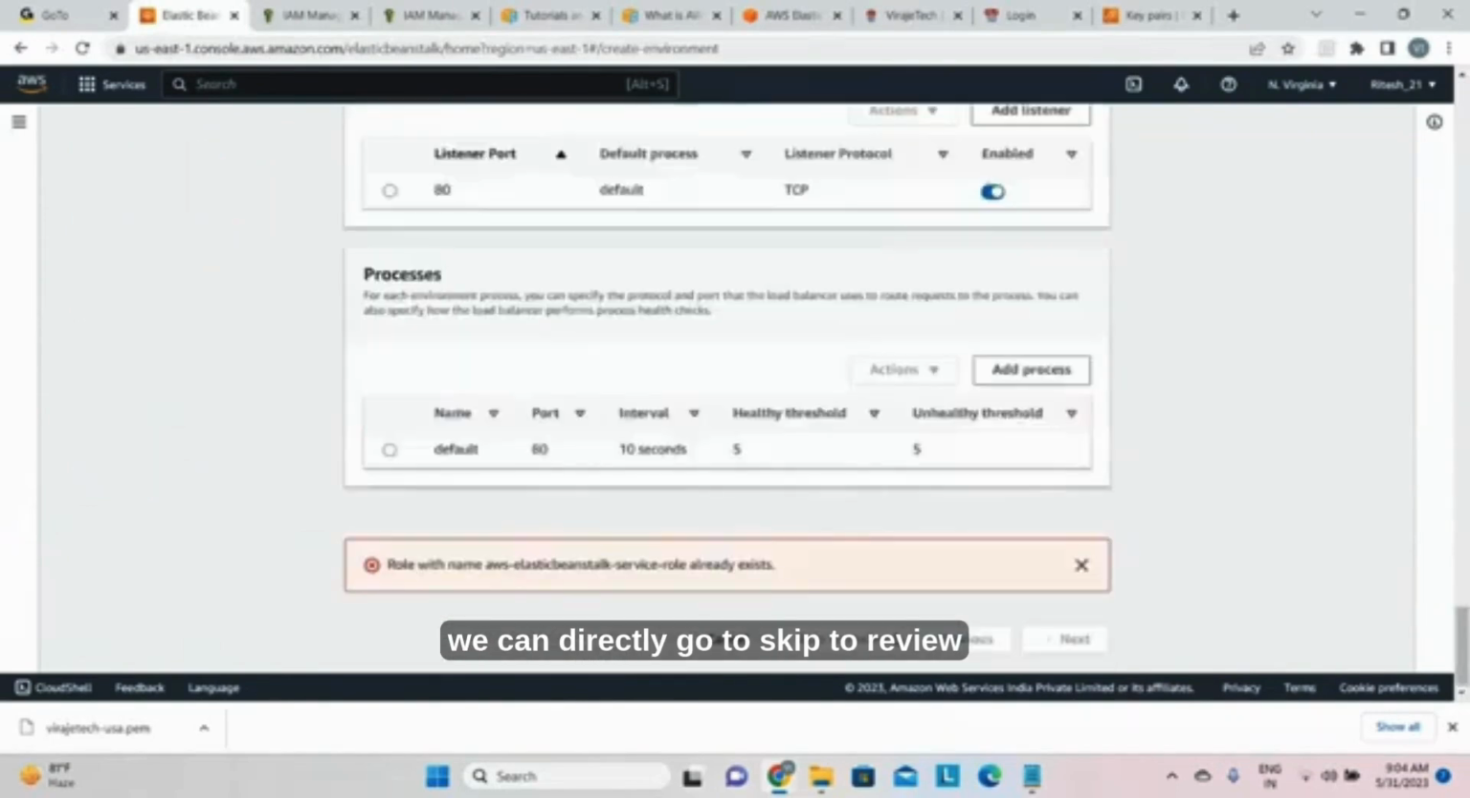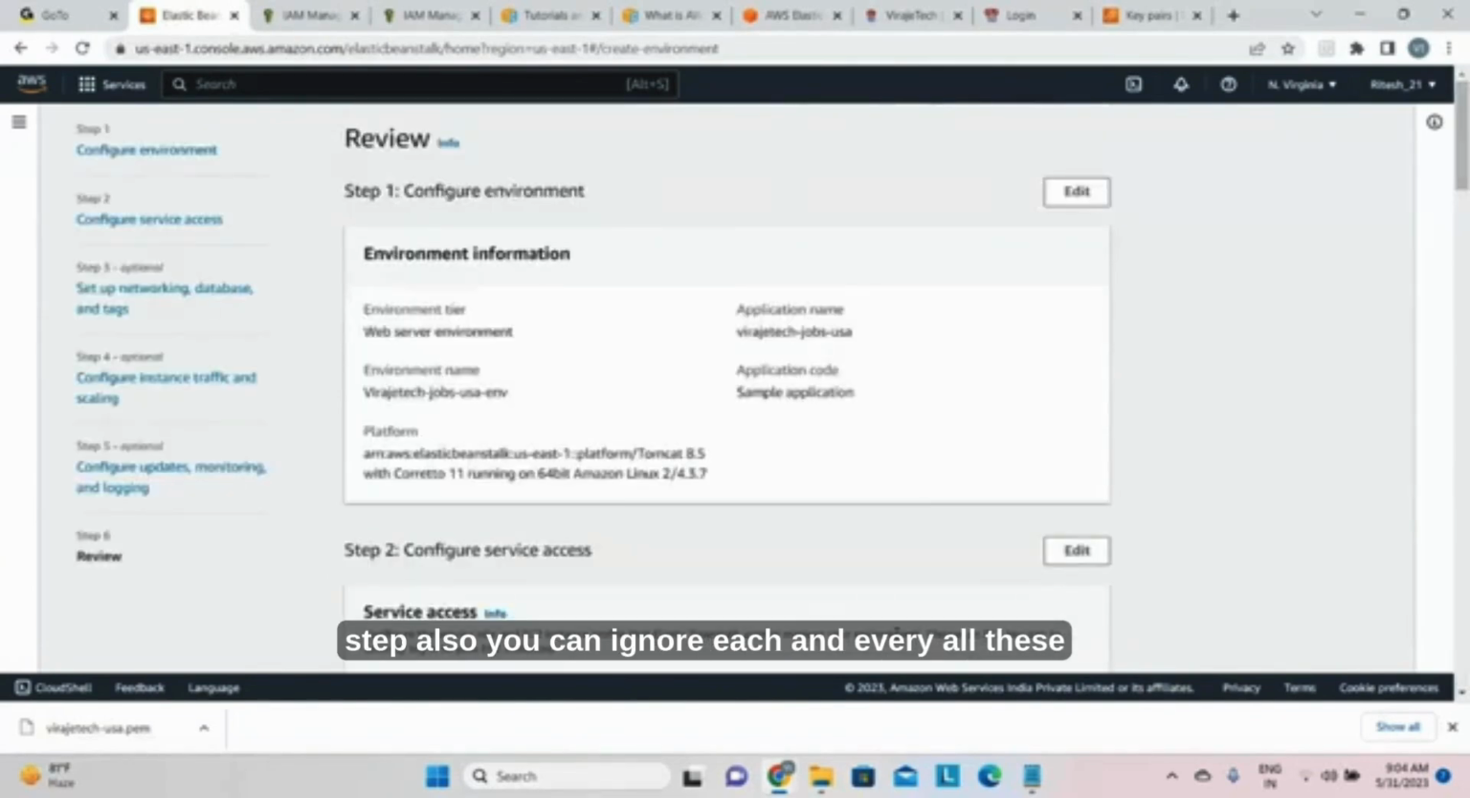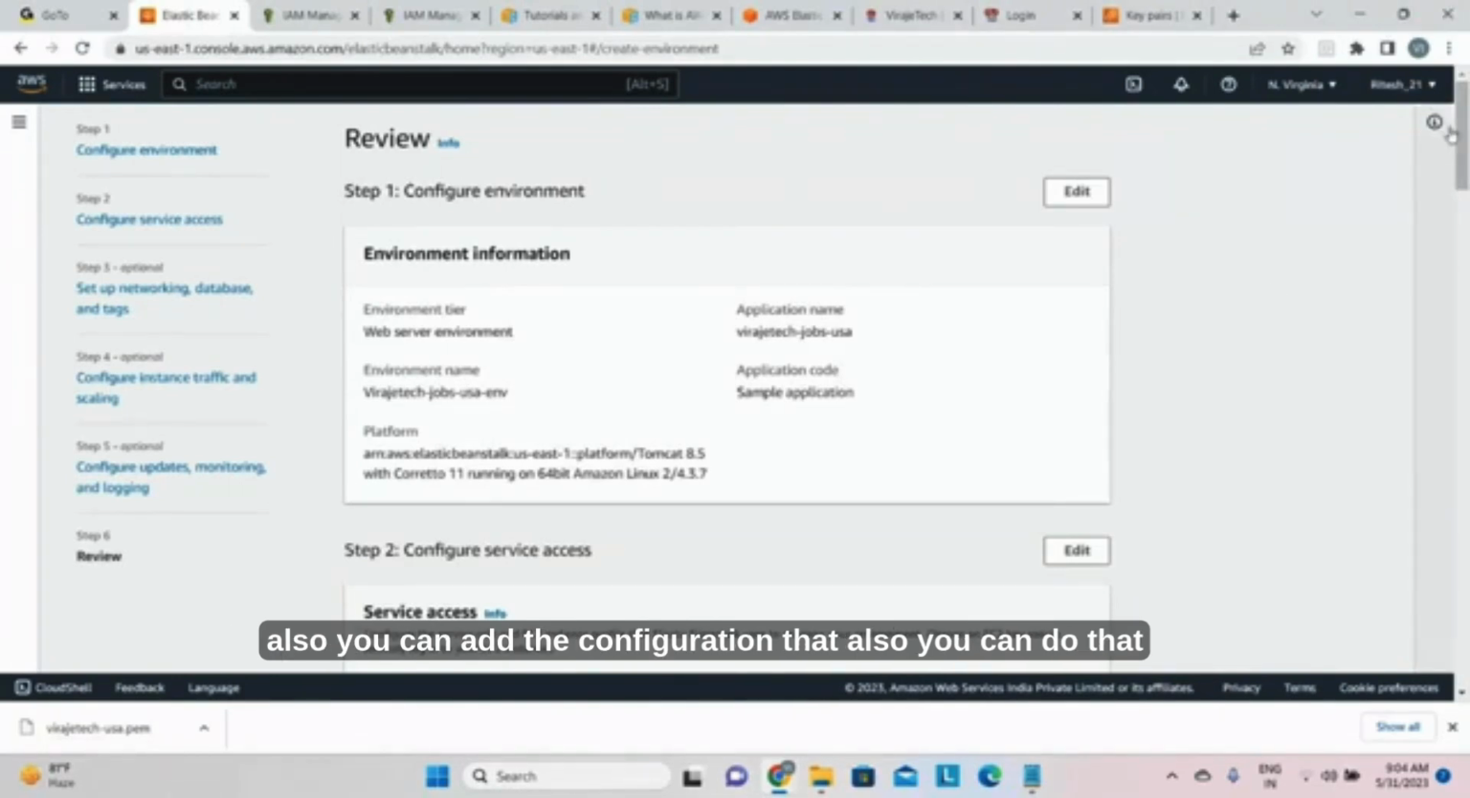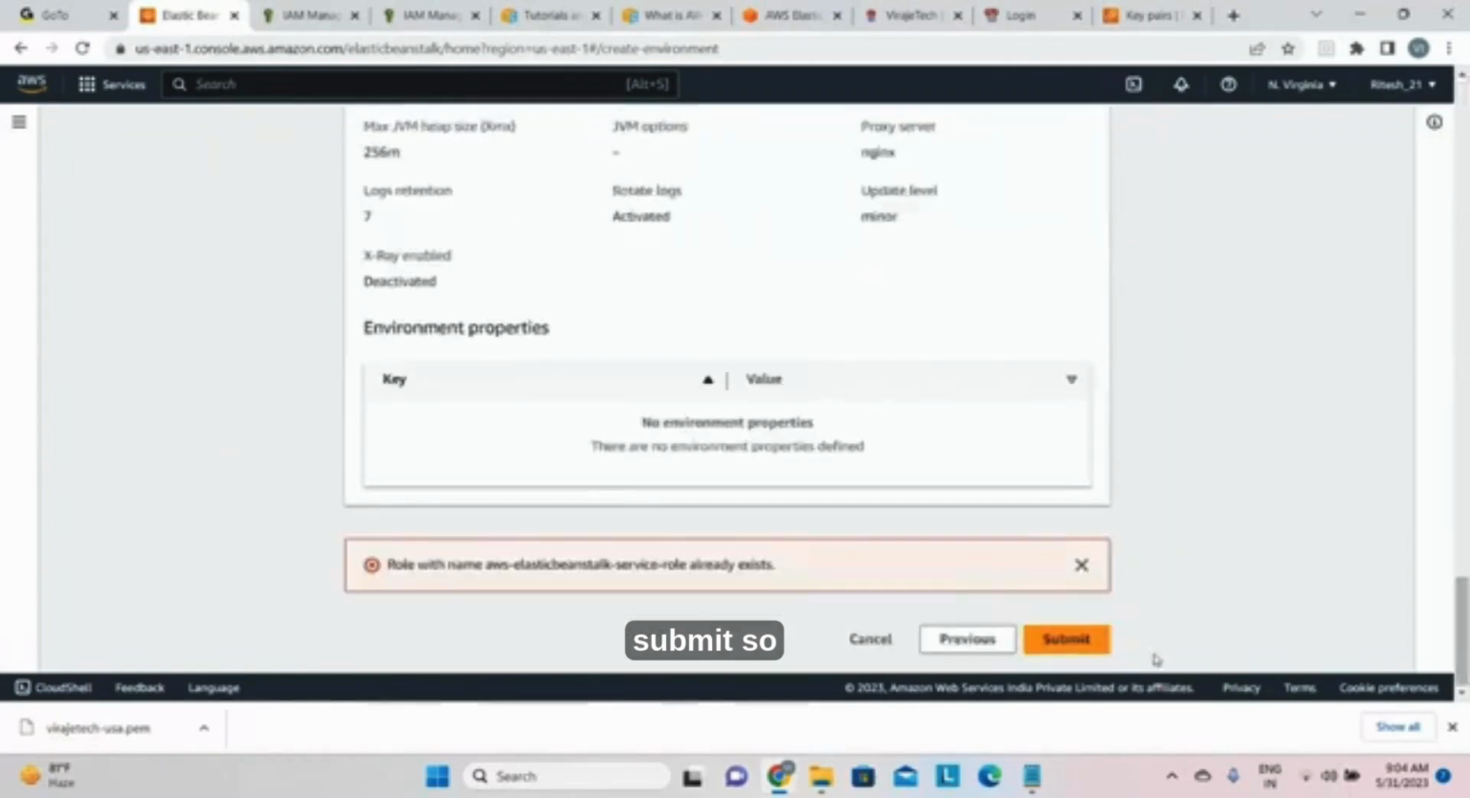Or we can directly go to the skip to review. Even the very first step, you can ignore each and every one of these steps and directly come to the review. And later on you can also add the configuration. You can do that also. Okay, submit.